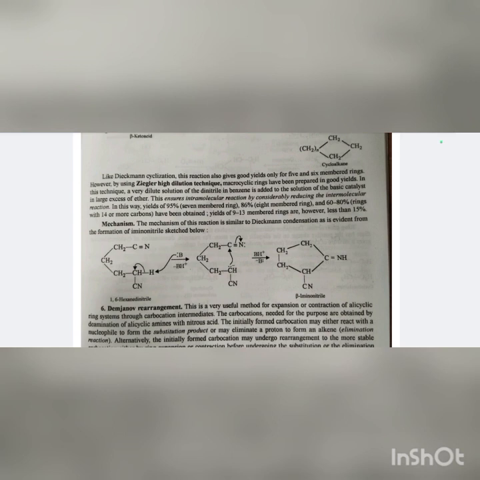This ensures intramolecular reaction by considerably reducing the intermolecular reactions. In this way, yields of 95% of 7-membered ring, 86% of 8-membered, and 60 to 80% for rings with 14 or more carbons have been obtained. Yields of 9 to 13 membered rings are, however, less than 15%.